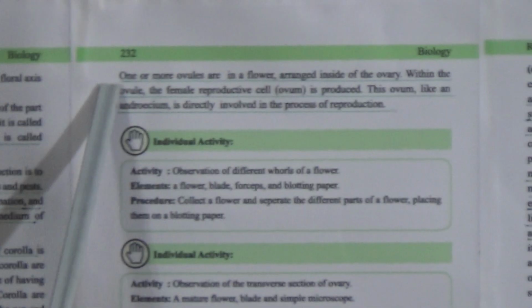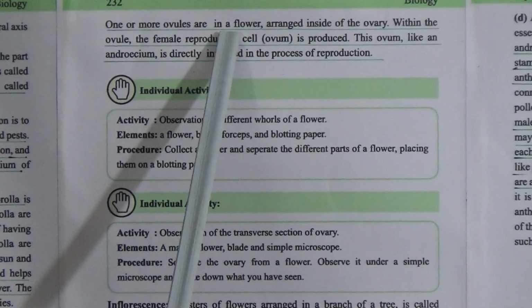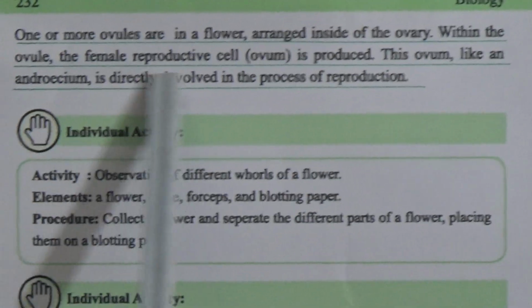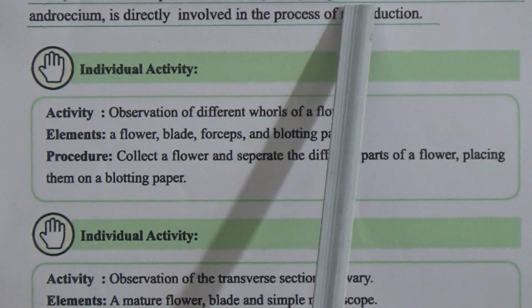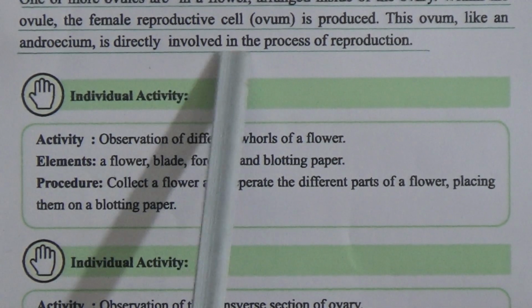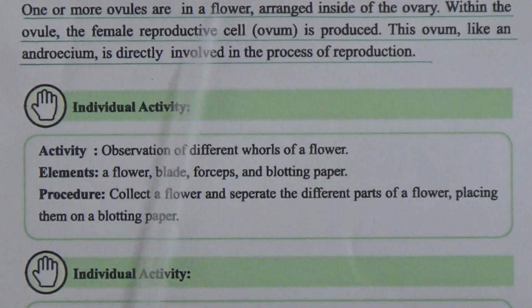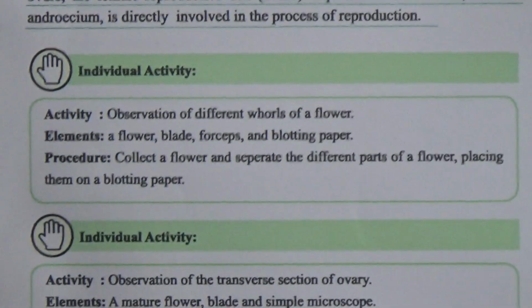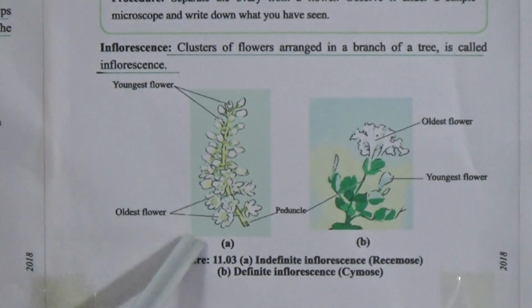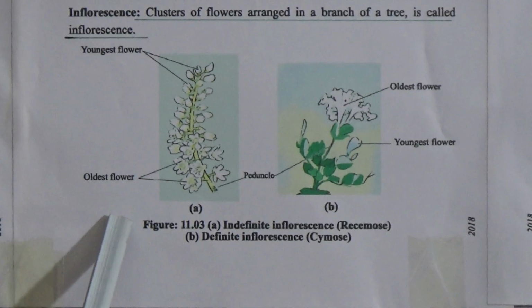Now come to here, this is page 232. One or more ovules in a flower are arranged inside of the ovary. Within the ovule, the female reproductive cell, the ovum, is produced. This ovum, like an androecium, is directly involved in the process of reproduction. Now come to here, inflorescence. Clusters of flowers arranged on a branch of a tree are called inflorescence. And here is the picture of inflorescence.